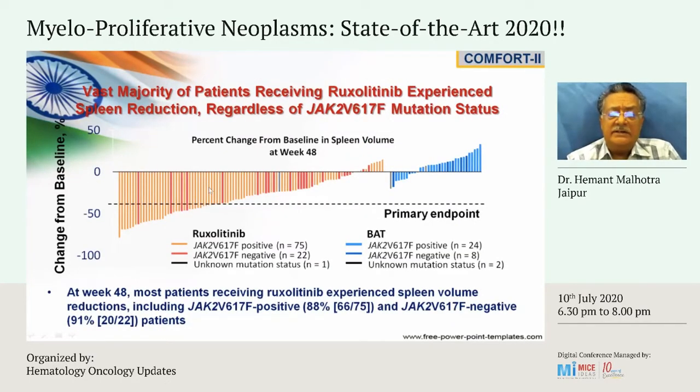One interesting fact which was also discovered in these two studies was that patients responded whether they had the JAK2 mutation or they did not. The dark colored red bars are patients who did not have the JAK2 mutation, but they still had the response to Jakavi, to ruxolitinib. So you can see here that for the JAK2 positive patients, there was a response rate in the spleen size of 88%. And for the negative patients, they also had a response rate of almost 91%.